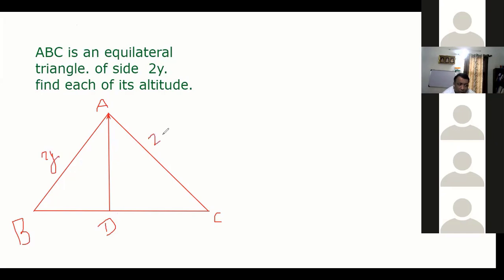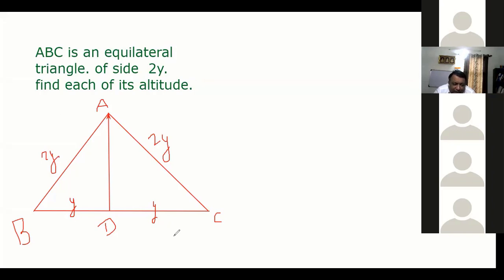This is 2y. The good thing about an equilateral triangle, guys, listen carefully: the sides are equal, the angles are equal, medians and altitudes are equal, and the altitude divides the base into two equal parts. That means this is y, 2y is total, right? And this is also y. BD equal to DC, both are y each. That is the property of an equilateral triangle. That's why I say median and altitude are the same thing in an equilateral triangle. Now, can we solve this?